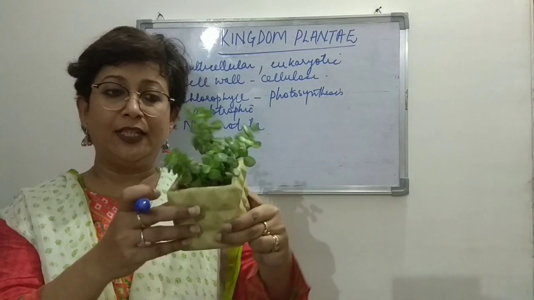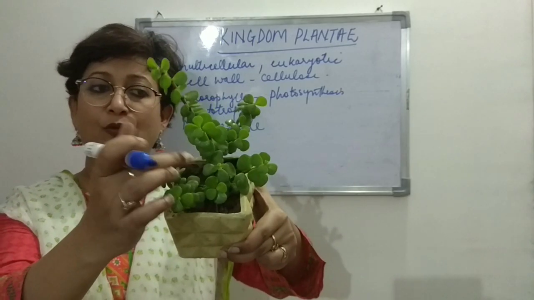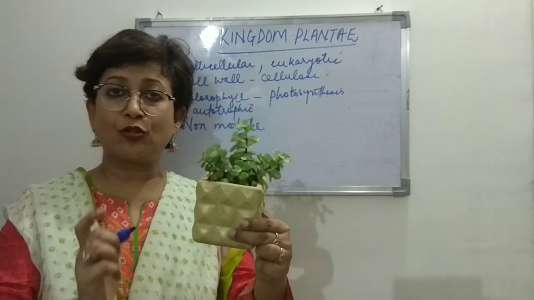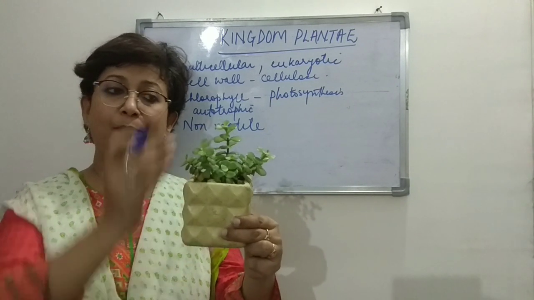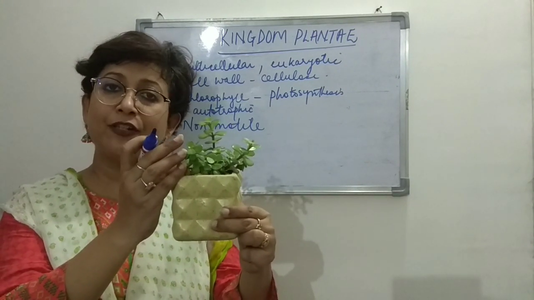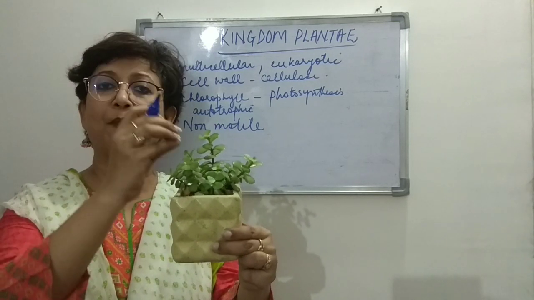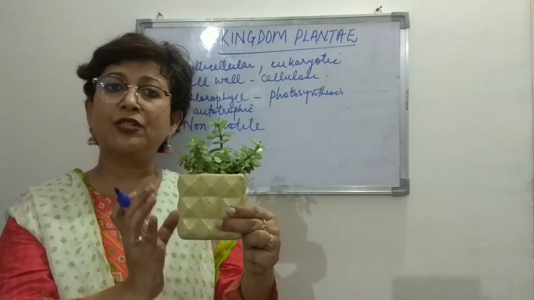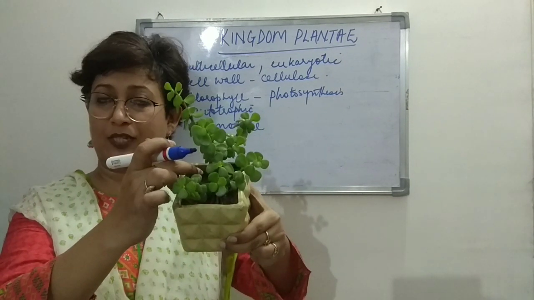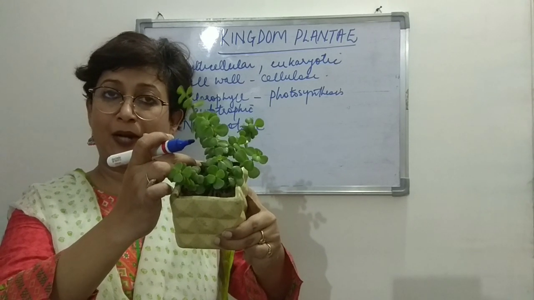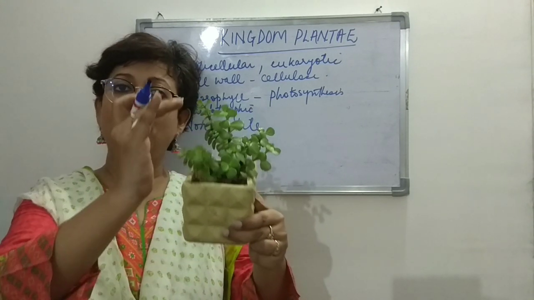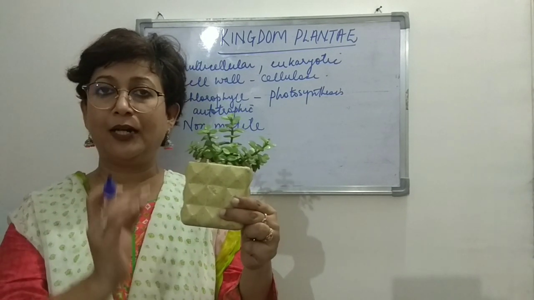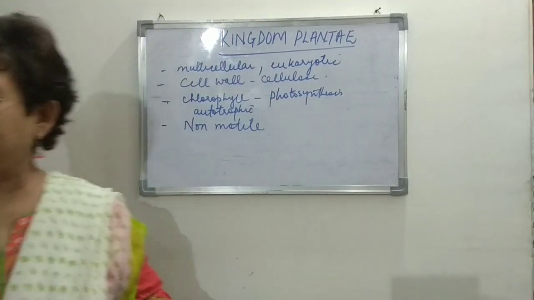Then in the soil, if you dig the soil, you will find the roots of the plant, right? So what we get to see over here is that the plant body is differentiated into roots, stems and leaves, right? And of course flowers are there. Now the root system is found below the soil because this is not visible, and the part of the plant that is aerial or above the soil is the stem and the leaf. This is the part of the plant that is above the soil, right?